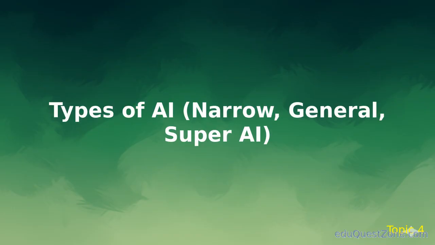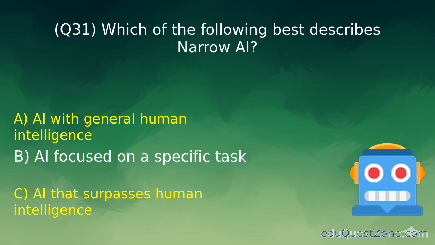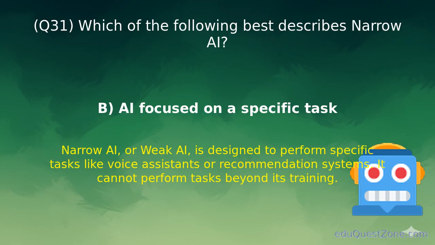Types of AI like narrow, general, super AI. Question 31. Which of the following best describes narrow AI? Option B. AI focused on a specific task. Narrow AI performs only specific tasks like voice assistants or recommendation systems.